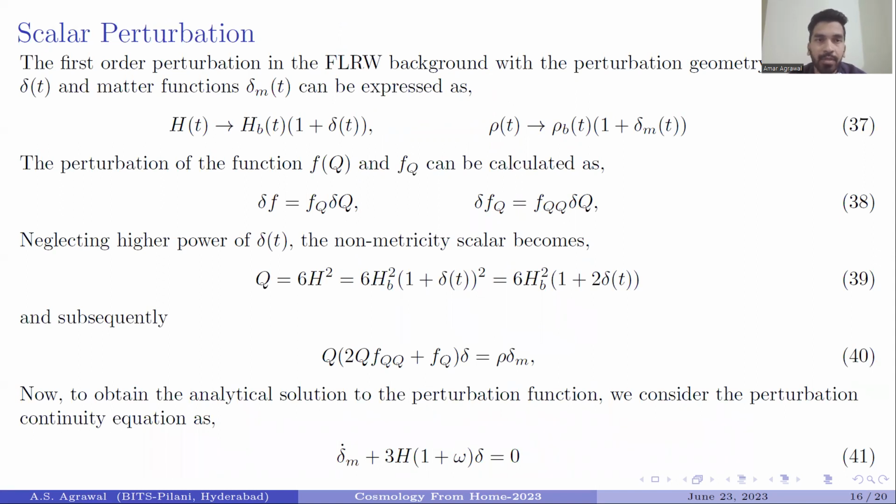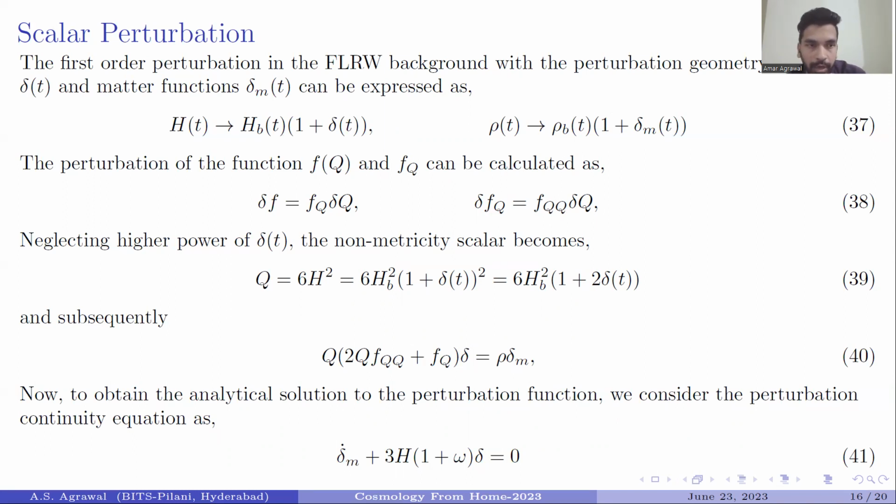The perturbation of the function f(Q) is represented as f_Q into delta Q, and for this we represent delta f_Q equal to f_QQ into delta Q. Neglecting higher powers of delta, one can write this equation for the non-metricity scalar, which is represented in equation 39.